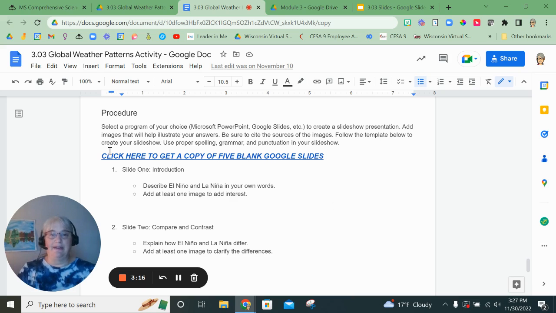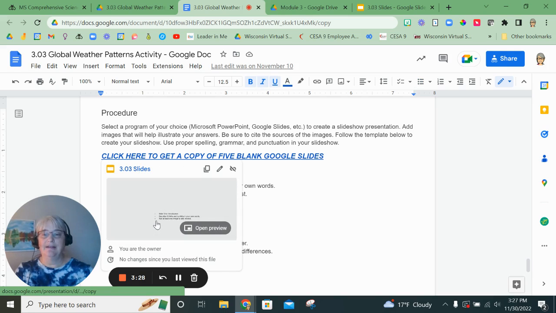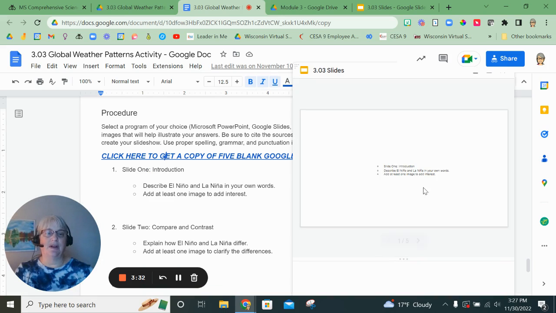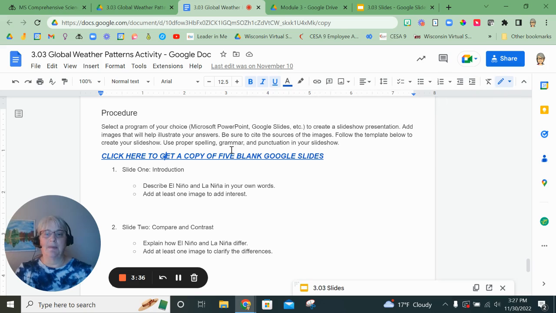You can create this in any program. You can use Microsoft PowerPoint. You can use drawings. I have already gone ahead and created a slide deck for you. You can click right here to get a copy of that slide deck. I'm hoping that this will force a copy. I'm going to change that link because it needs to be forcing a copy. And on that slide deck, I've created the 5 slides for you.